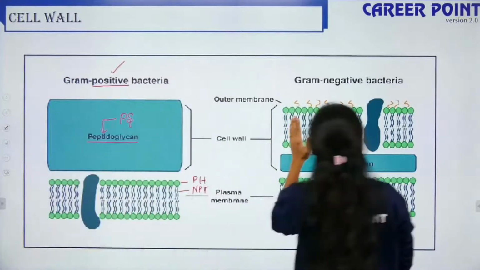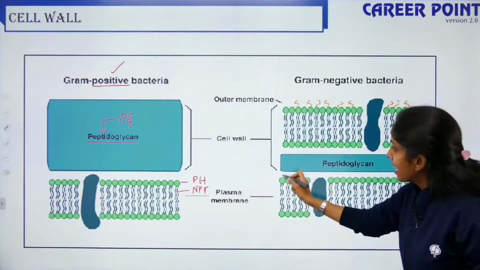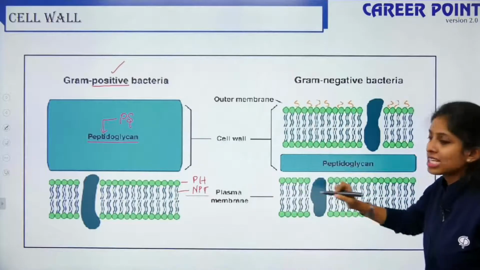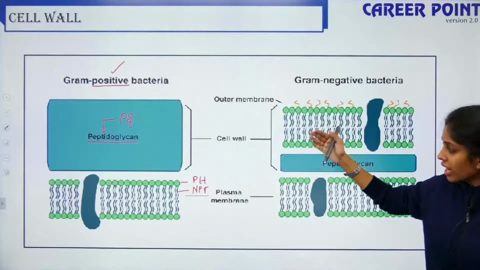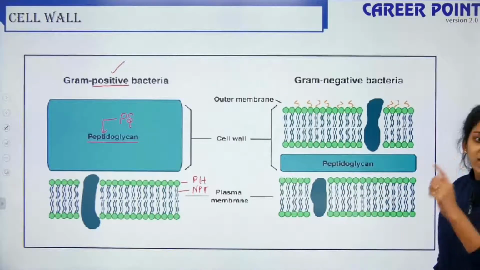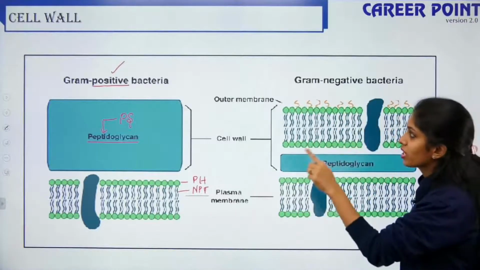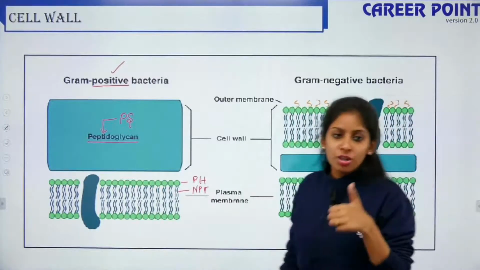In the case of gram-negative bacteria, your peptidoglycan layer is in between your plasma membrane. So you have two layers of plasma membrane and your peptidoglycan is sandwiched between the two. This is the major difference between gram-positive and gram-negative. So why is it called so?